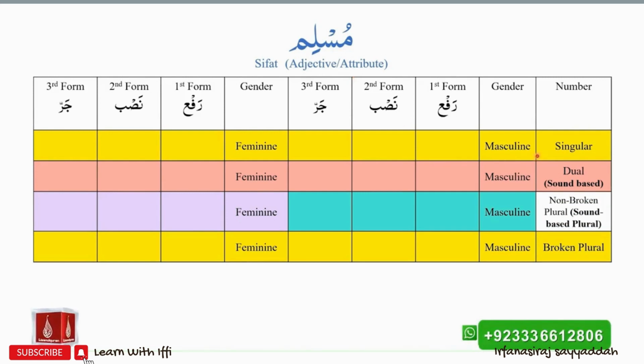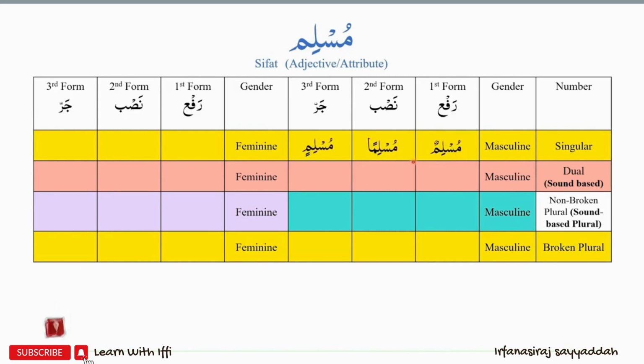The three forms of the singular masculine form of Muslim are Muslimun, Musliman, and Muslimin. Please note that in the Nasab status or the second form, after the double zabar on the last harf, we have to add an alif towards the end of the ism. The feminine singular form of Muslim is Muslima, and the three forms will be Muslimatun, Muslimatan, and Muslimatin. In Muslimatan, we are not adding an alif at the end of the ism because of the presence of the gol ta at the end of the ism.